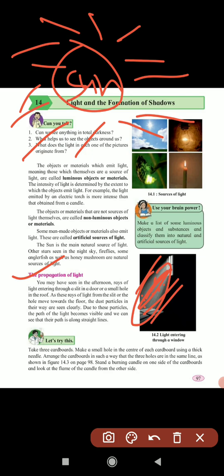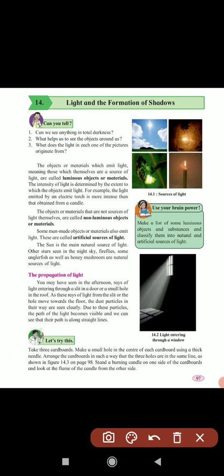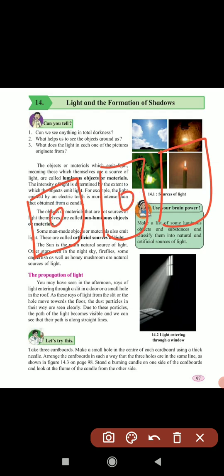For that, you have to do two experiments at home. First, I will explain what it is. You have to take three card sheets of the same size and make a small hole at the center with the help of a needle. You have to arrange the cardboards in such a way that the three holes are in the same straight line.